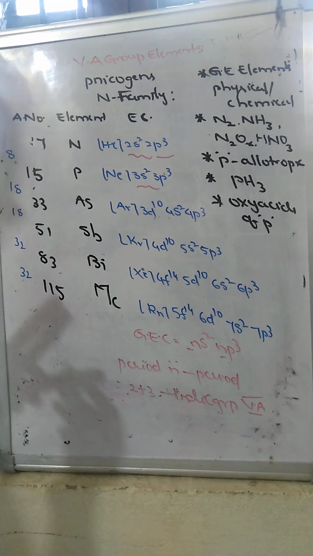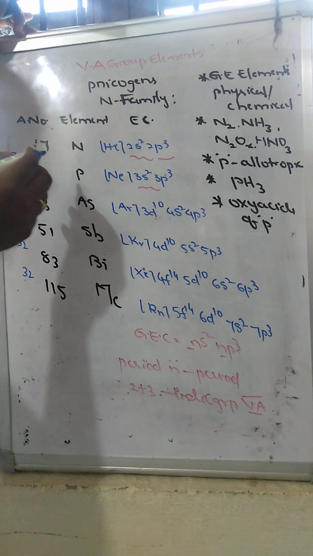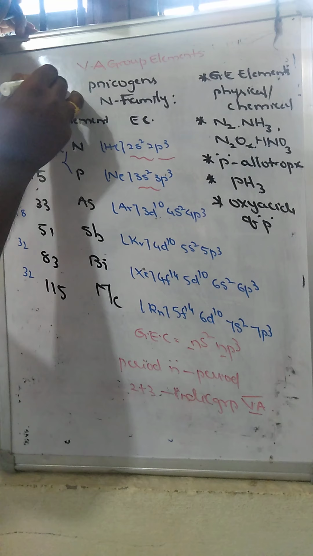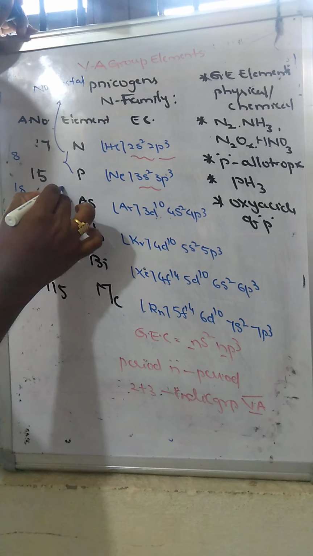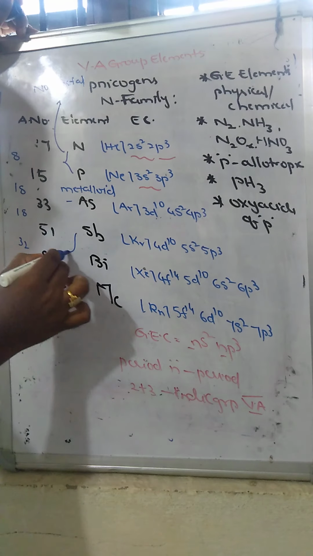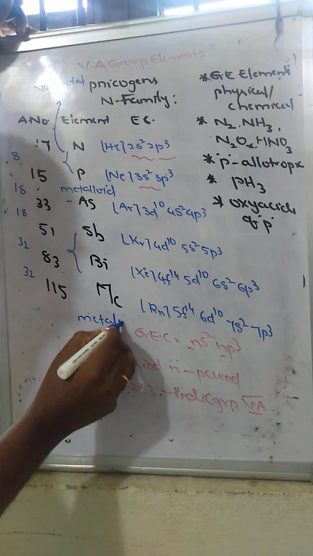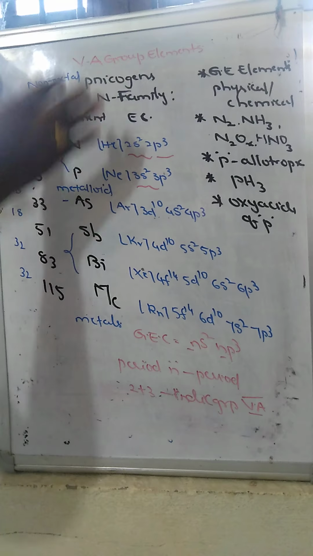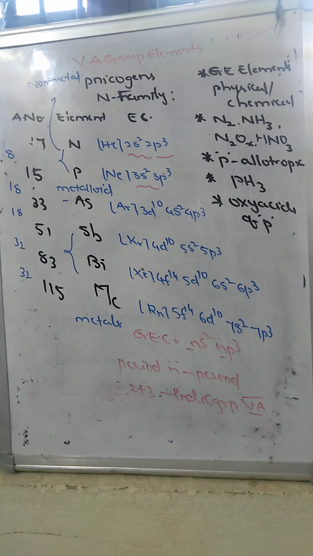Looking at the physical nature, nitrogen and phosphorus are both non-metals, whereas arsenic is a metalloid. Antimony, bismuth and moscovium are metals. So generally in this nitrogen family, from nitrogen to moscovium, the metallic character increases.